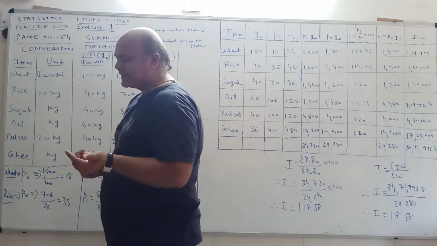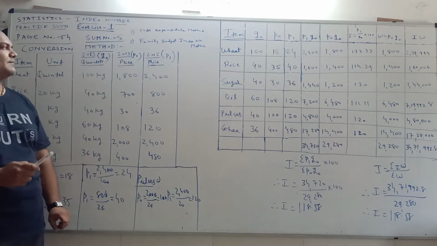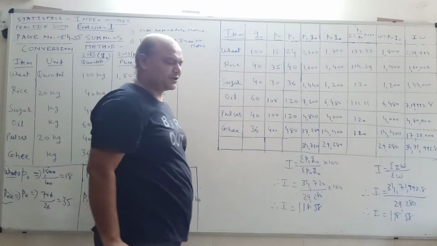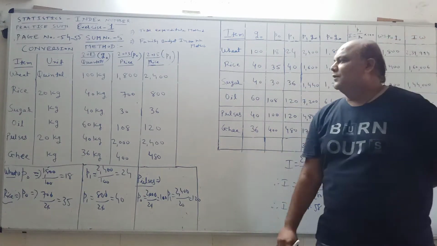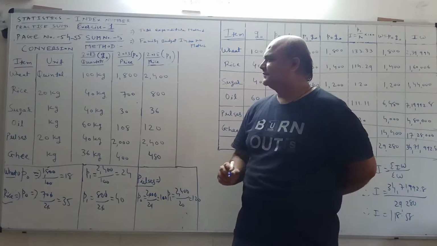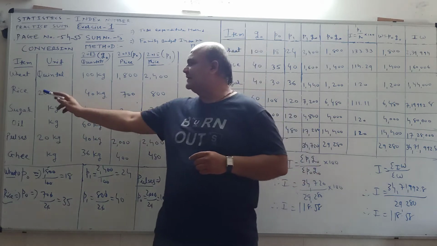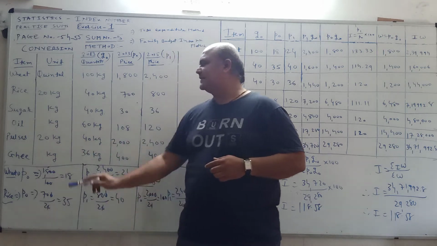The point of conversion method with total expenditure and family budget index number method. You can refer to page number 54 and 55 also, because some part of the question is on page number 55. Now they provide 6 different items in the question: the first is wheat, then rice, sugar, oil, pulses and ghee.